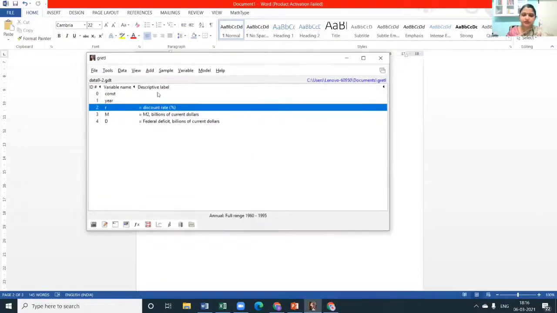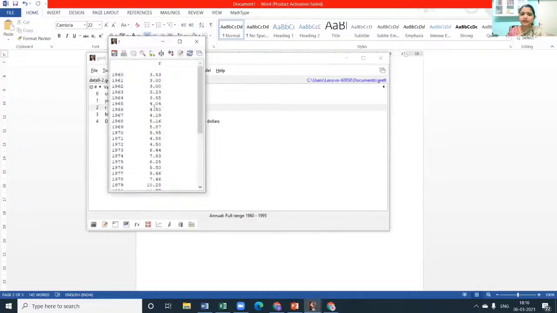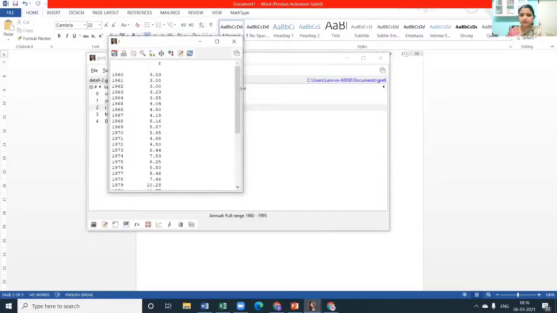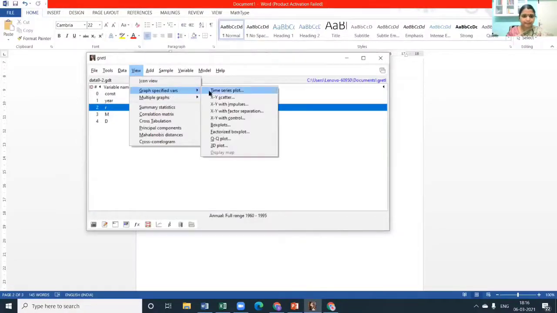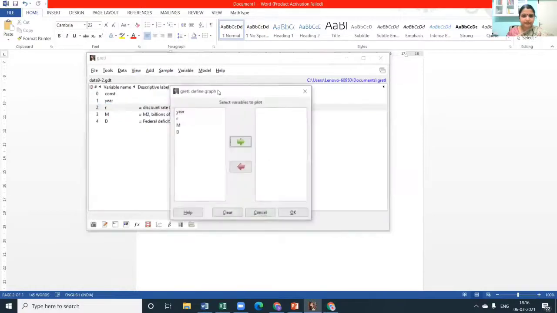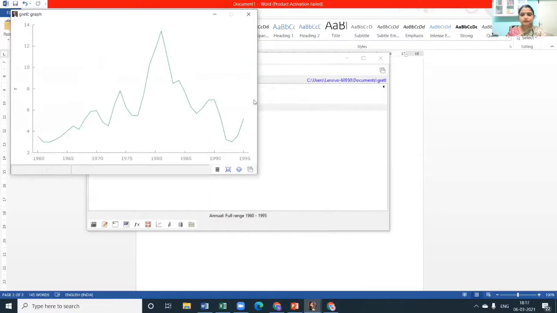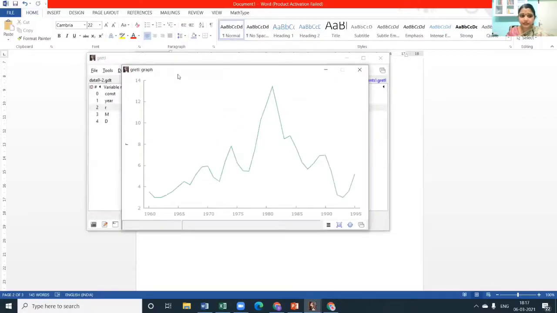We will take up the first variable, discount rate. I assume all are with me. This is time series data, and I'm going to take discount rate as my variable. So when I double click on it, the series opens. If I want to view a line graph, a time series plot of R, yes, this is the time series plot of that rate of interest.